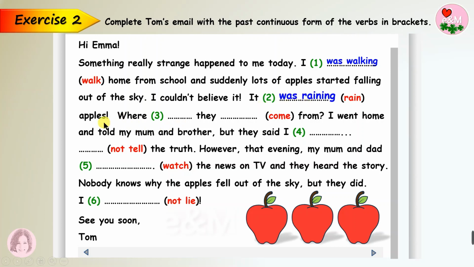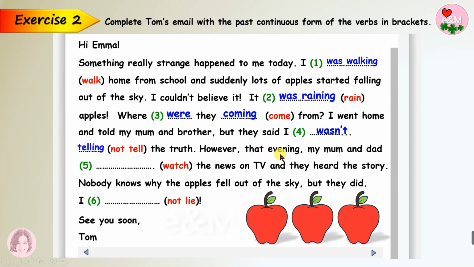It was raining apples. Okay, number 3 is a question form. The subject is they, so we use were, then come, we cancel the E and add ing. So number 3 is where were they coming from? Where were they coming from? I went home and told my mom and brother, but they said, number 4 is the negative form. Okay, I wasn't telling the truth.